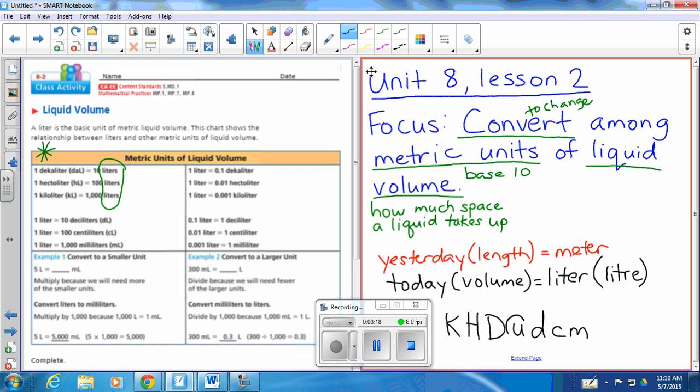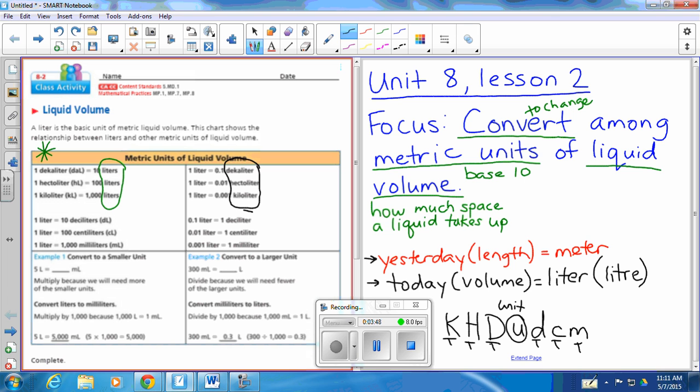So this way you remember that the U is the unit, and that changes. So for example, our unit yesterday was M, meters. Today, our unit is going to be L for liters. These prefixes stay the same. These are prefixes. So there's kilo, hecto, deca, deci, centi, milli. If you need to remember those, they are also over here. Deca, hecto, kilo, deci, centi, milli. Okay. So those are all on your, they're actually here too. They're in a couple places. So that could help you remember those prefixes.